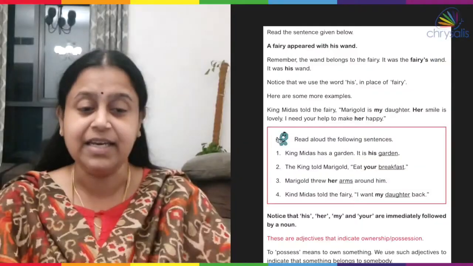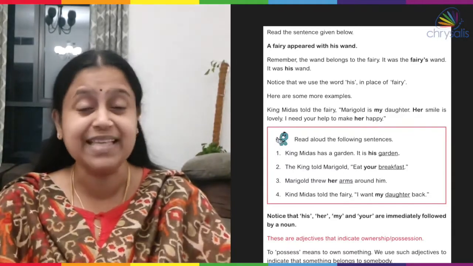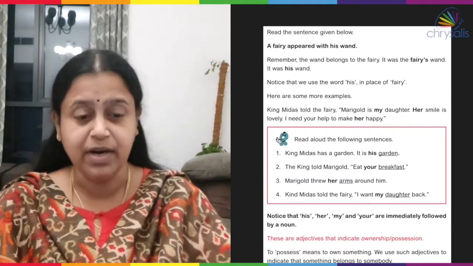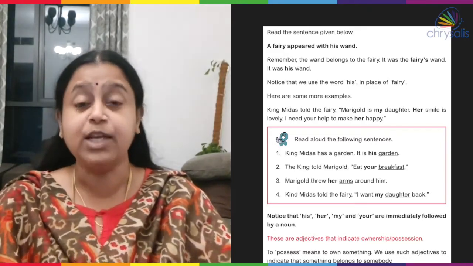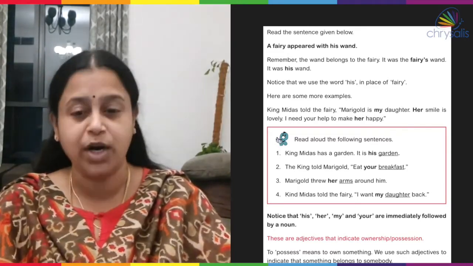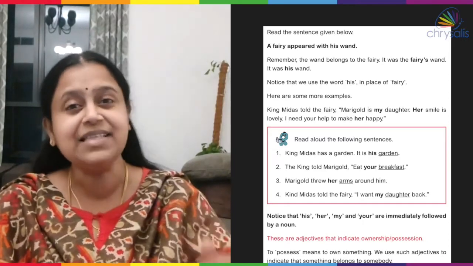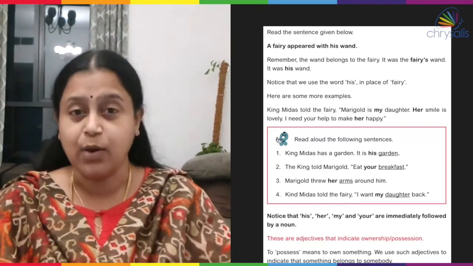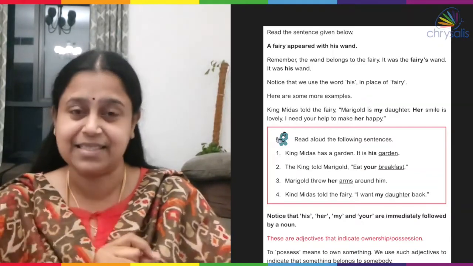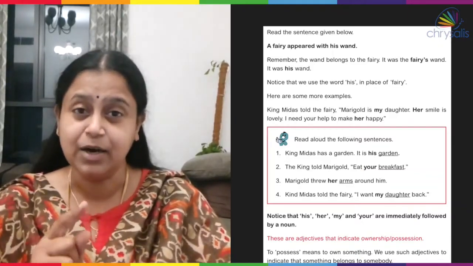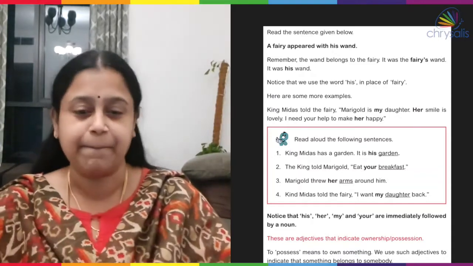A fairy appeared with his wand. Remember, the wand belongs to the fairy. It was the fairy's wand. It was his wand. Now, notice that we use the word his to replace the noun fairy.